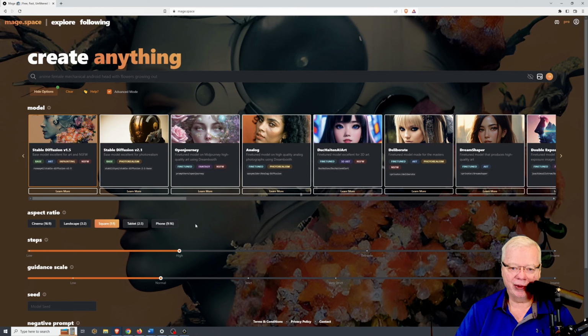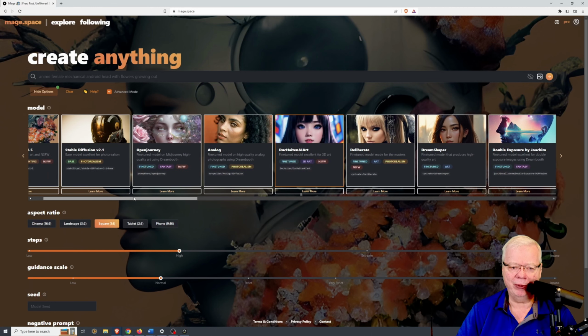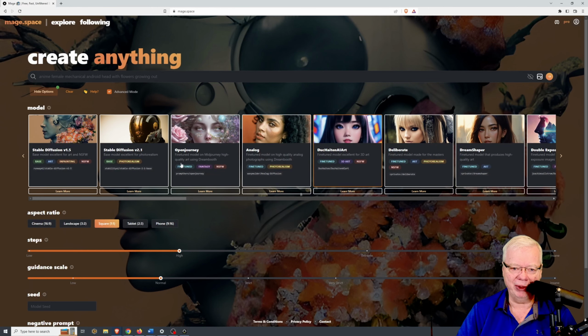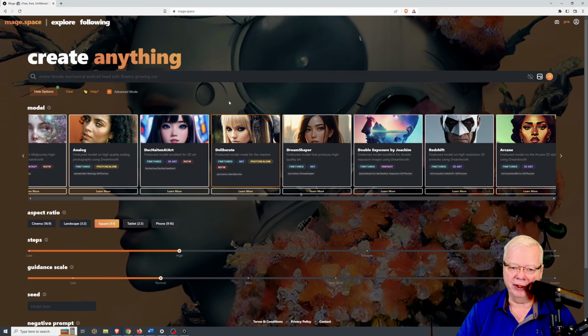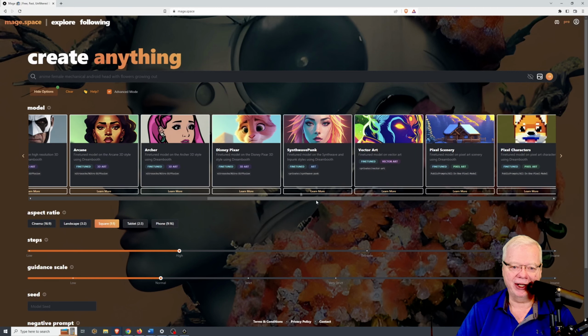Now, just to go over some of these models that I've been looking at that I find very useful. Let me go over the ones that I really like and use on a regular basis. I use Open Journey, which gives me some great results, and I'll show you some results here in a few minutes. I use Deliberate, which is good for photorealistic images. I use Dream Shaper, which is really good if I want something in a more artistic style. If I am looking for something in the Disney Pixar version, there is this model here.